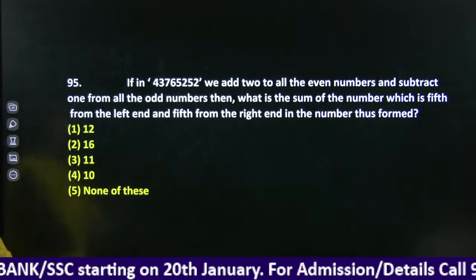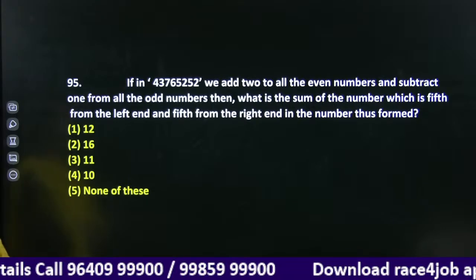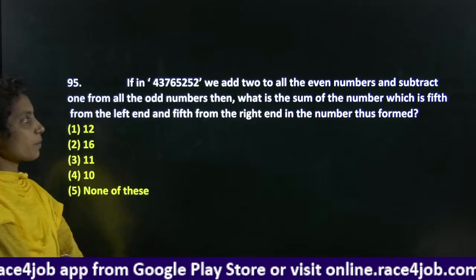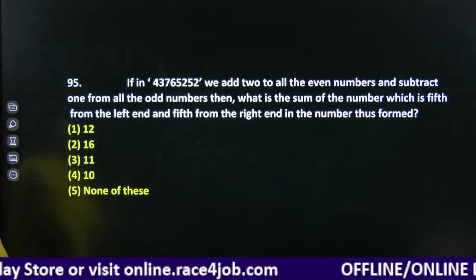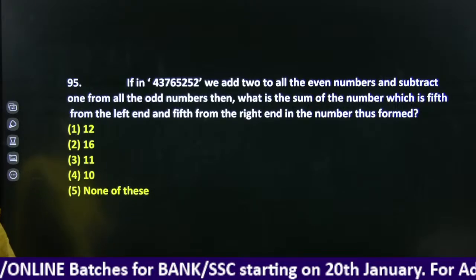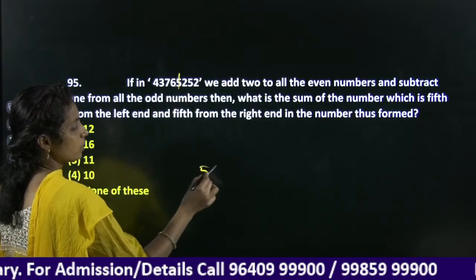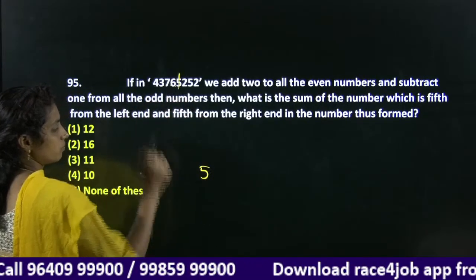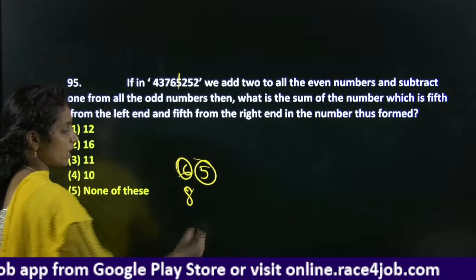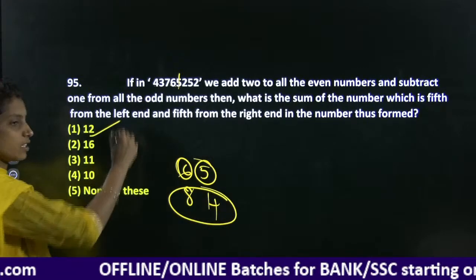Right? Okay. Next question. If in 437652252 we add 2 to all the even numbers and subtract 1 from the odd number. Okay, to even numbers we add 2, odd number is subtracted by 1. Then what is the sum of number which is fifth from the left end and fifth from the right end? Check it, the fifth from left end. 1, 2, 3, 4, 5. 5 is a number. 1, 2, 3, 4, 5. 6. Right? 6 is added with the 2. It is 8. 5 is an odd number which is subtracted with the 1. 4. What is the sum here? 8 plus 4 it is 12, and our answer here it is 12.